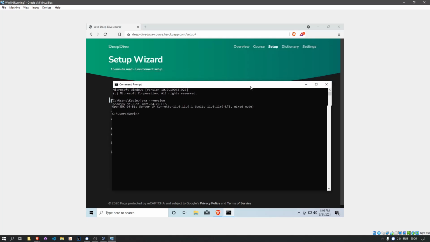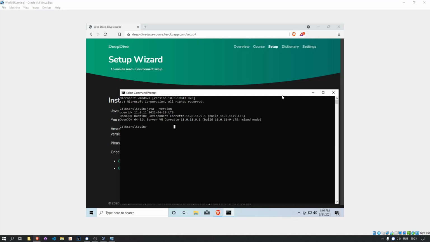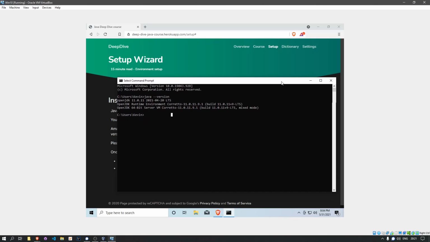There we go. Now we see that we actually have the OpenJDK version. It's supported by the distribution from Amazon Corretto, but what's actually running behind the scenes is an OpenJDK, which is the standard that we want. And it's version 11. The minor and patch version don't matter that much, but you see that it's a long-term support, LTS, version, and the date of when it was last updated. So that's great, now we've got Java running. That's our first step completed. Now for our second step, we'll want to verify if we have Maven installed.